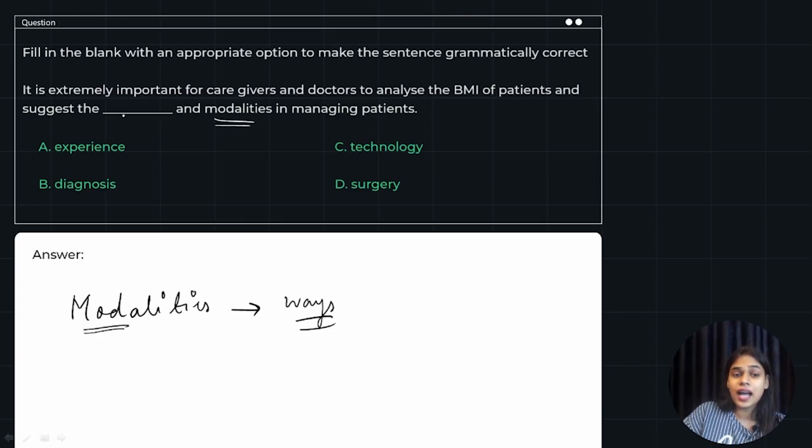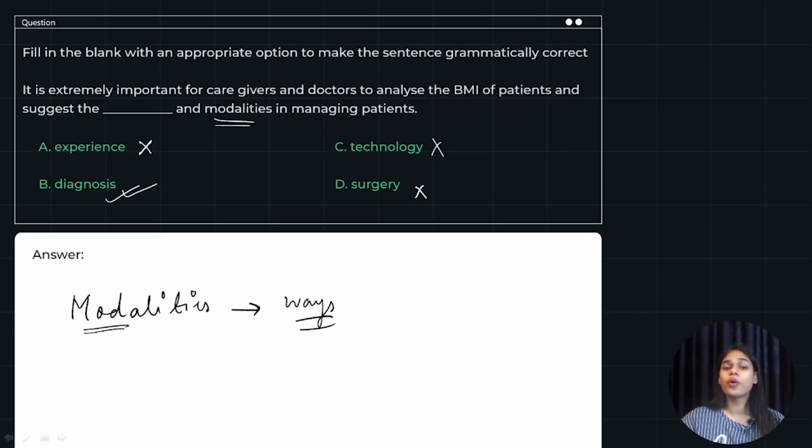So suggest the dash. Can you suggest an experience to a patient? No. Can you suggest a technology to a patient? No. You can suggest treatment, but not technology. Can you suggest a surgery to a patient? Yes, you can. But in this case, for the BMI, there is no surgery, right? If you're talking about BMI, body mass index, you cannot give a surgery for it. But what you can do is you can provide a diagnosis of it, like whether the BMI of the patient is low or high. And if it is high, what are the reasons? If it is low, then what are the reasons? That is known as the diagnosis of BMI.